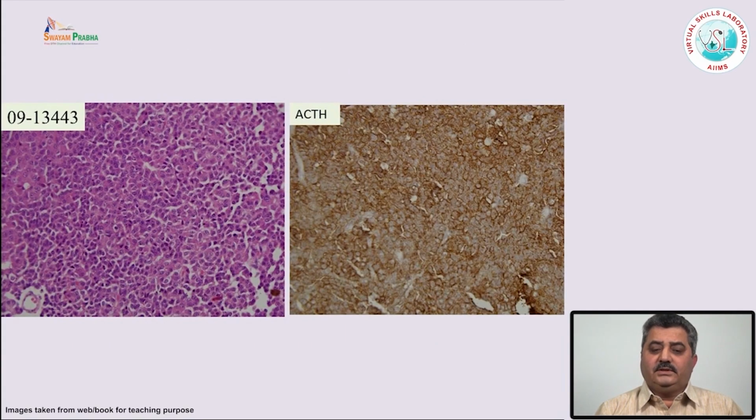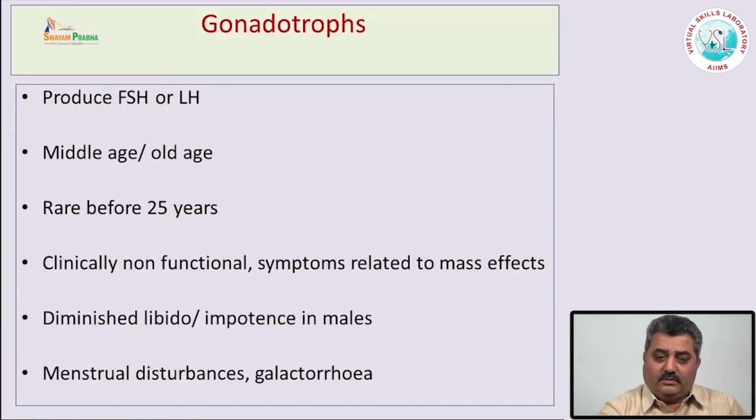One can demonstrate these cells which are immunopositive for the ACTH hormone, strongly, or maybe focally positive if they are sparsely granulated. The other pituitary adenoma which is common is the gonadotrope. Earlier all those were classified under the non-functional pituitary adenoma because most of them occur in middle age or old age.